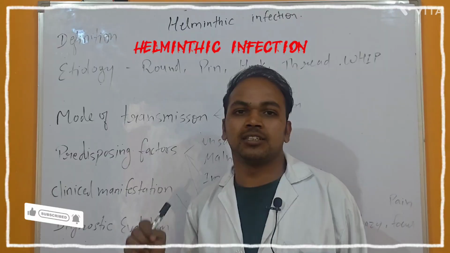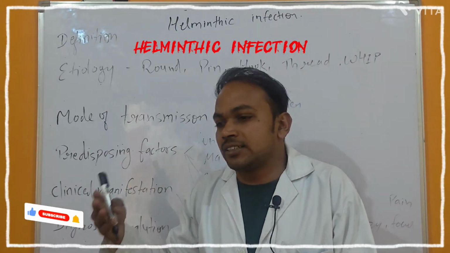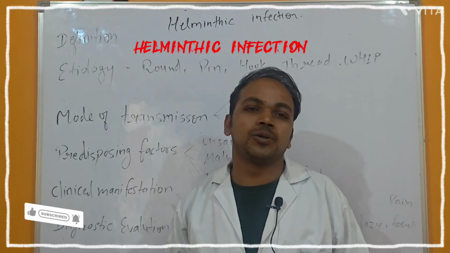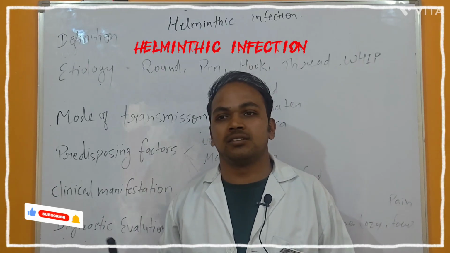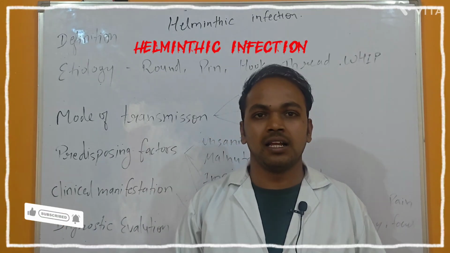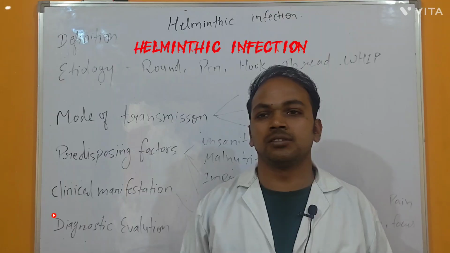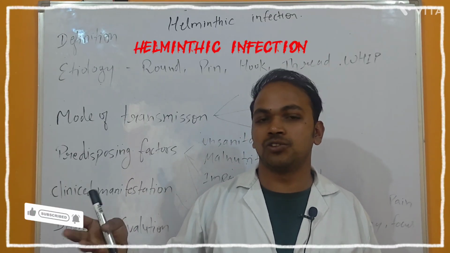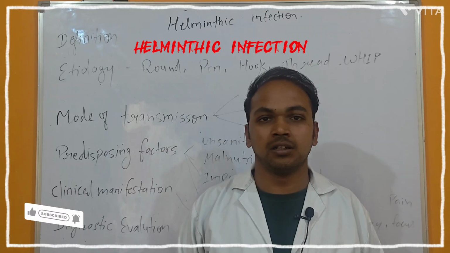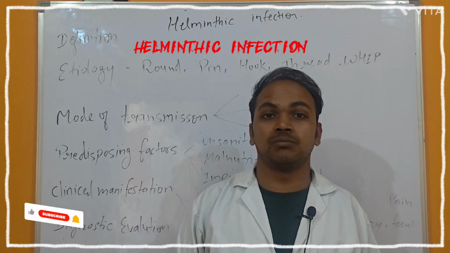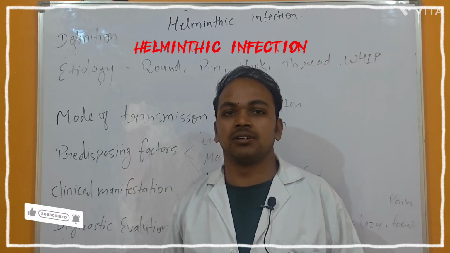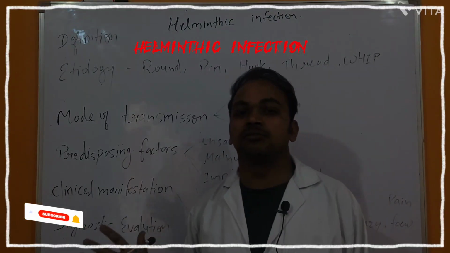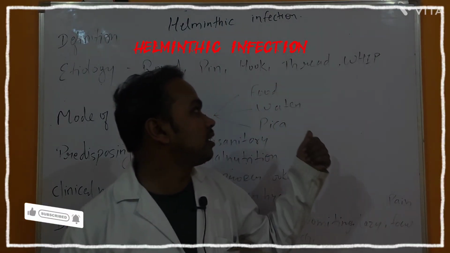Then the mode of transmission is how it's transmitted from one person to another person. The first route is fecal-oral. In the past, there was no toilet in the village area, so mostly people used to go to the field, so there is a chance of having such an infection. The next one is contaminated food.